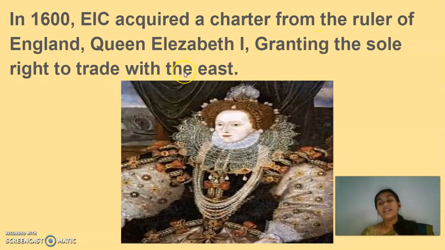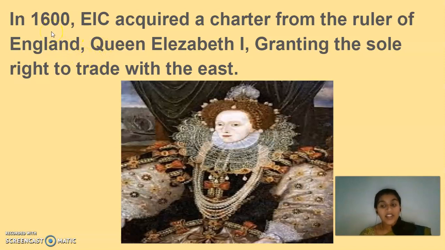What do you mean by sole right, children? Yes, that is the single power, the only power. Only the East India Company has the right to trade with the East. No other English companies should trade with the East. That was the meaning of that. She gave the single right to the East India Company to trade with the East. Hope you guys understood, right?